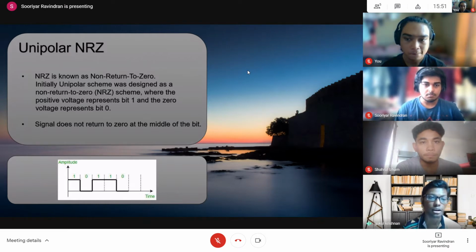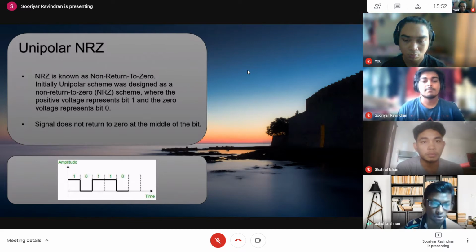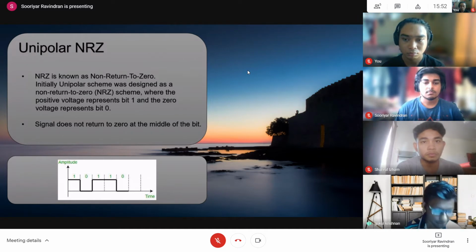This is unipolar NRZ. Unipolar has only one voltage level. In unipolar, there is no negative, only positive and zero. That's why you can see that there is no negative in the figure below. 0 means there is no value, 1 means there is a value. NRZ is known as non-return to zero. Initially, the unipolar scheme was designed as a non-return to zero scheme, where the positive voltage represents bit 1 and the 0 voltage represents bit 0. The signal does not return to 0 at the middle of the bit. That is the biggest disadvantage of unipolar, because it is not self-clocking. Next slide.